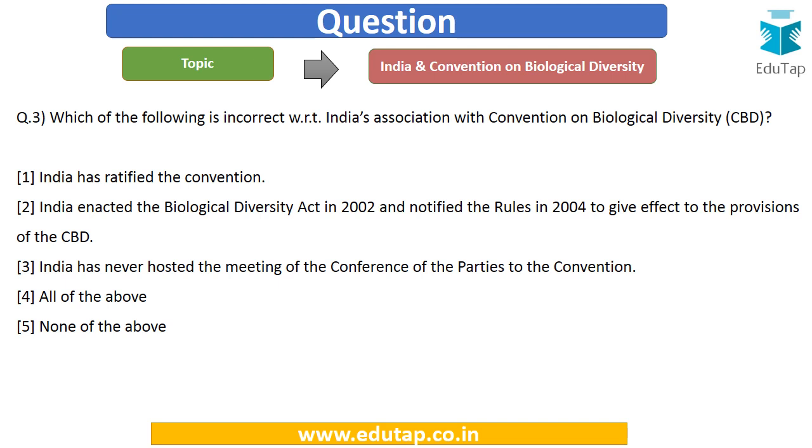Next question. Which of the following is incorrect with regard to India's association with the Convention on Biological Diversity or CBD? Options are: India has ratified the convention. India enacted the Biological Diversity Act in 2002 and notified the rules in 2004 to give effect to the provisions of the Convention on Biological Diversity. India has never hosted the meeting of the Conference of Parties to the Convention. All of the above or none of the above.